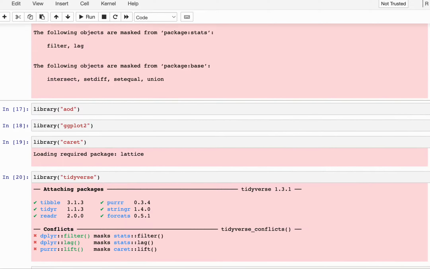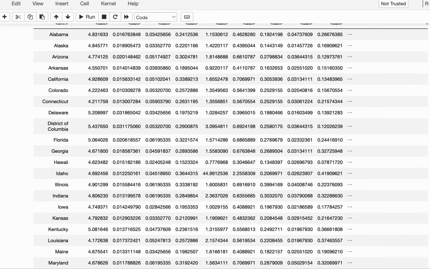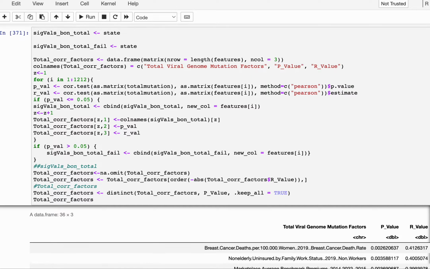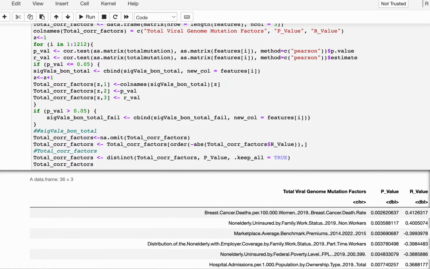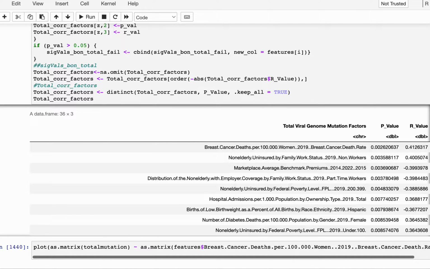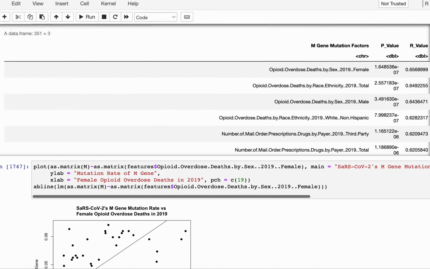Just quickly running through the code of my project. Here you can see the processing and the pre-processing stages. Now I'm just going to quickly move into the correlation code. Here you can quickly see the code that I used to correlate each of the environmental factors and the total viral genome mutation rate. And here it is for the E gene as well. I did this for all of the 12 genes.